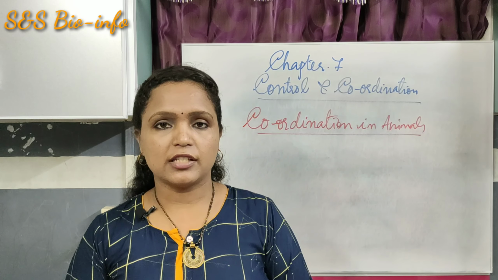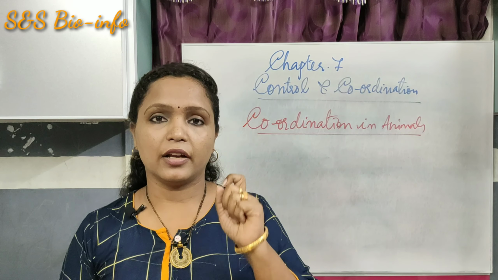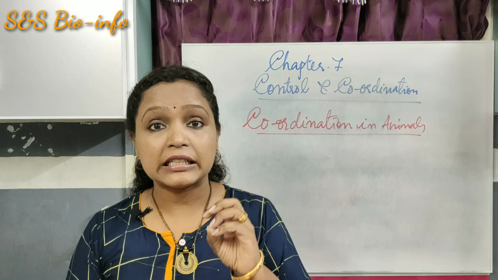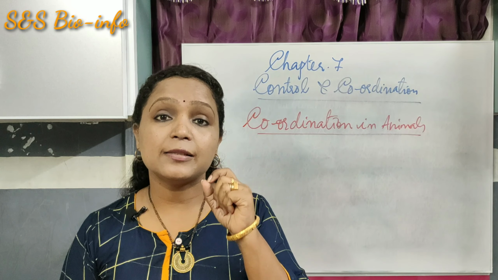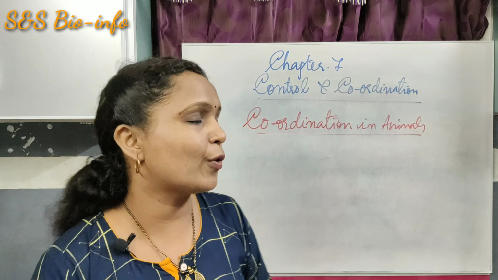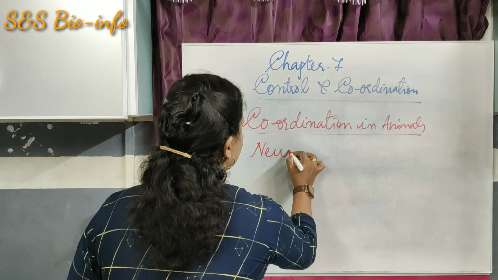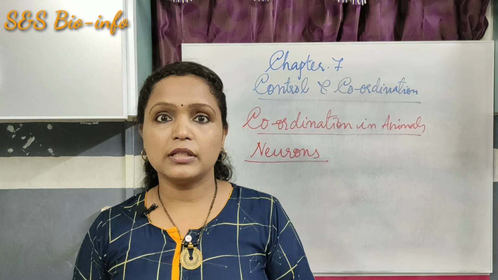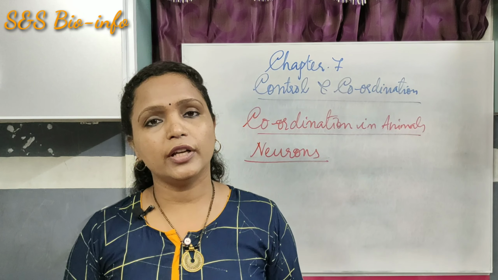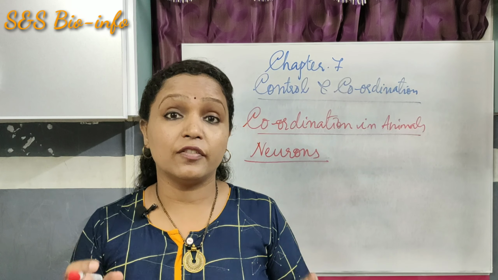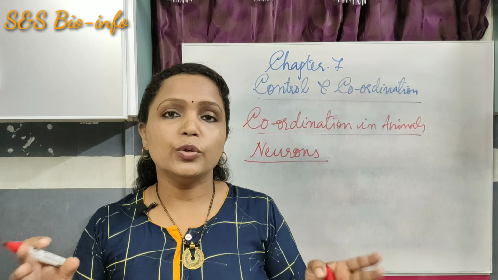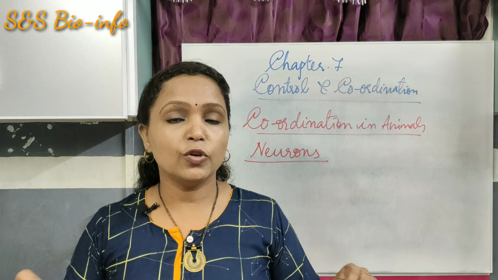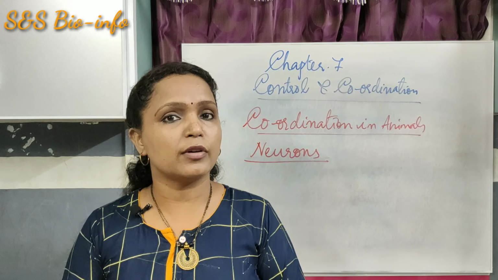In all the animals from the phylum Coelenterata to the class Mammalia, the control and coordination of the activities is enabled by a specialized group of cells called neurons. When we think about the higher animals like vertebrates and mammals, including humans, we have a well-developed nervous system. These neurons are organized to form a well-developed nervous system in humans and also in the higher animals.